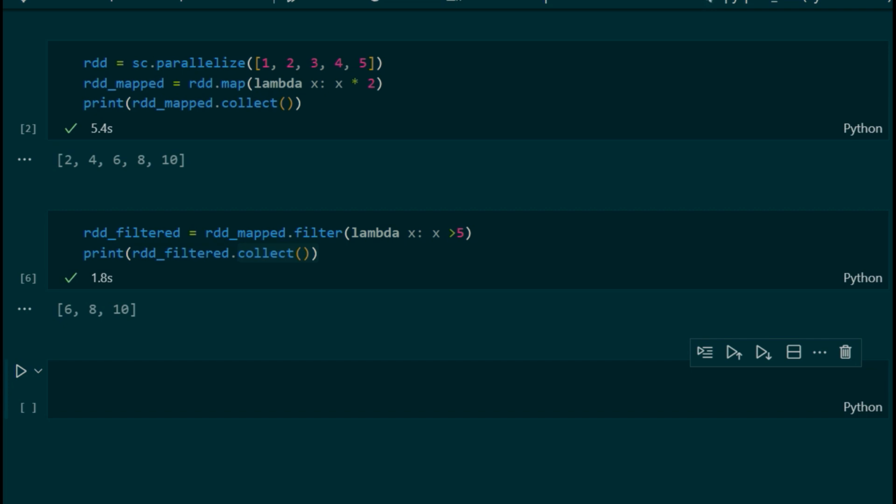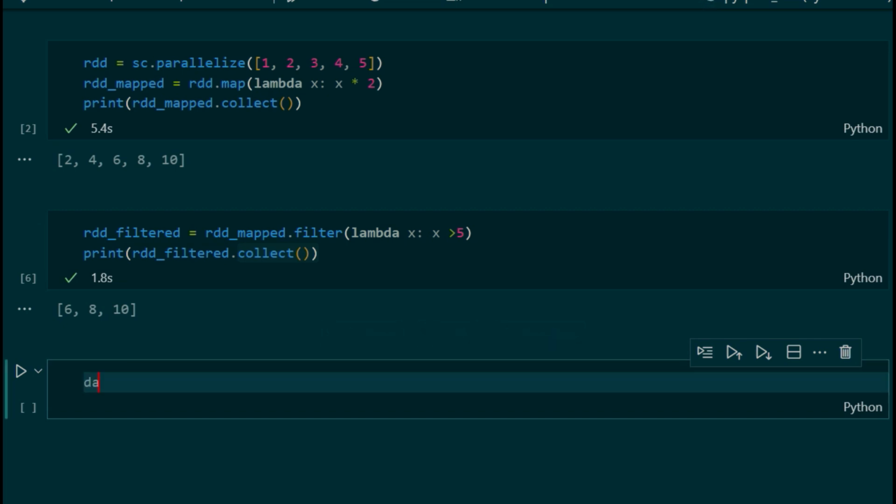That is also a split transformation. But without collect, you cannot print that or execute and perform that action. You can use the flatMap transformation, but without collect you cannot get the actual value of it.